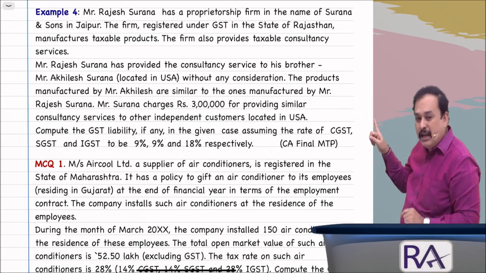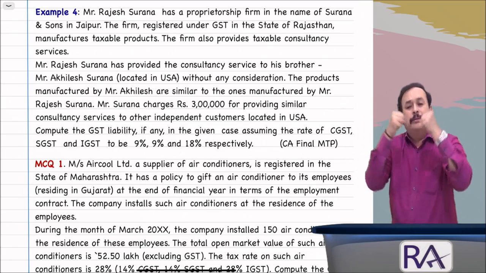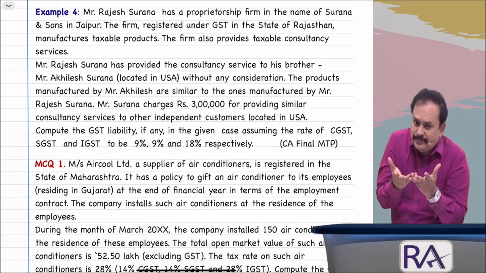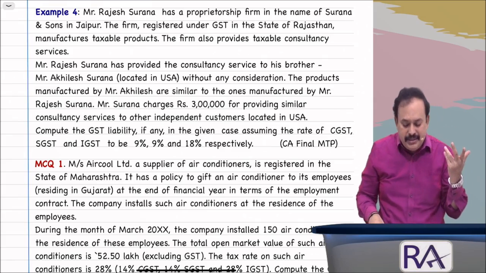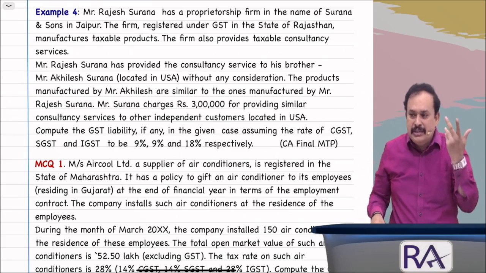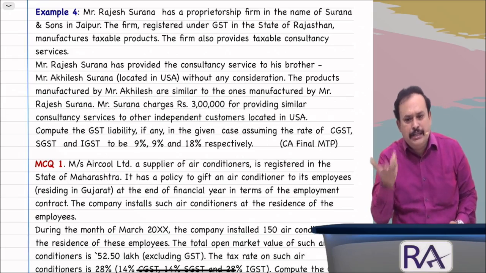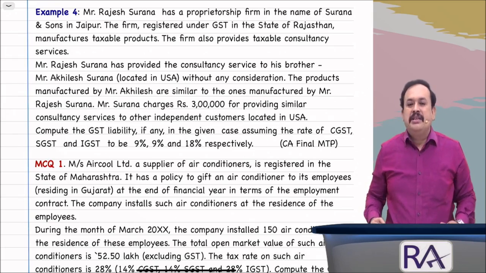Now in the given example, Rajesh Surana and Akhilesh Surana, though they may be brothers, are they dependent on each other? Neither is dependent on the other. Because Rajesh Surana is carrying on his own business in India, and Akhilesh Surana is also carrying on his own business in the US.